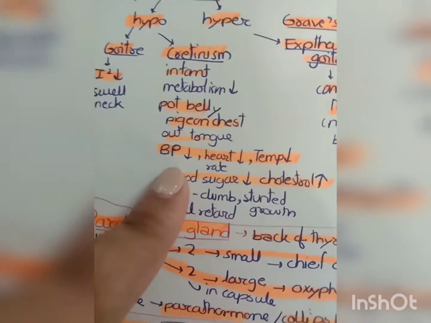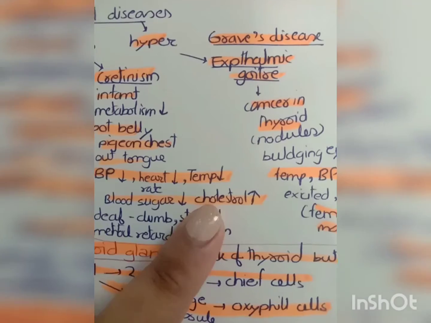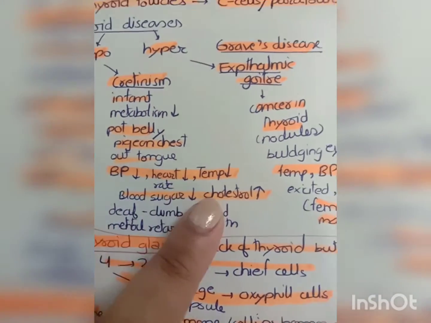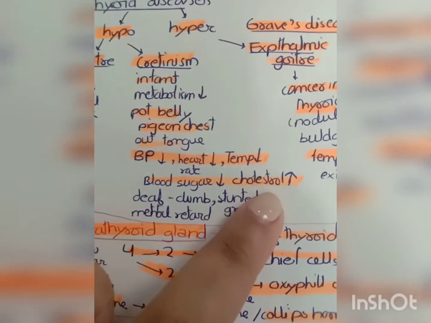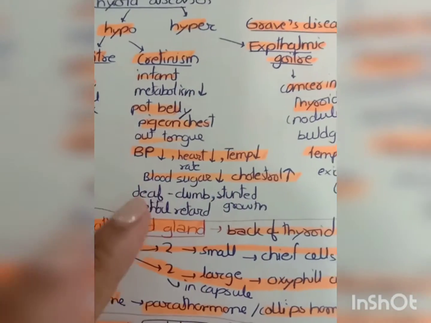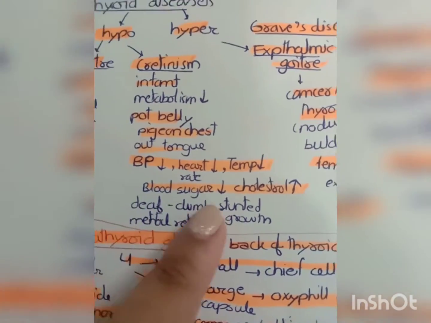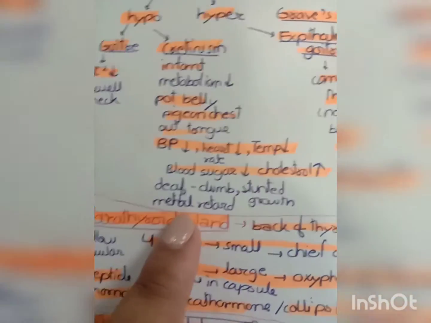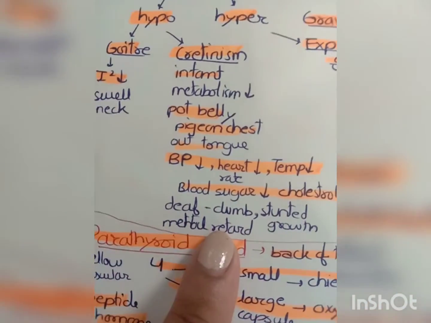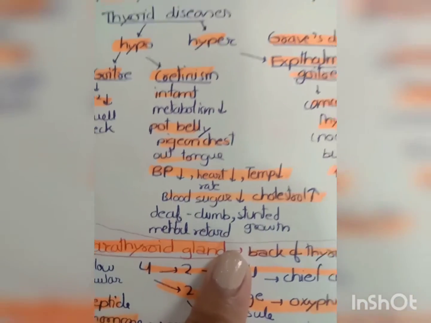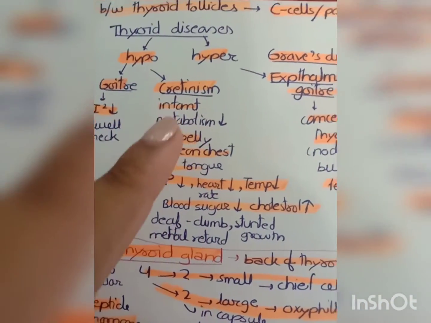The BP level decreases, heart rate decreases, body temperature decreases, blood sugar level decreases, but the cholesterol level increases. This point is important. And the child is deaf and dumb. Stunted growth and mental retardation are shown. Okay, so such a child looks like this.